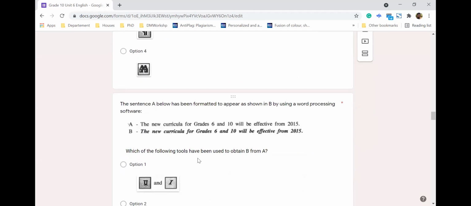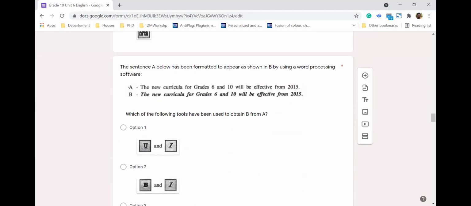Okay, so let's move to the next one. In this particular case, you have two lines. We have the default sentence, and B is after applying some commands, and you need to identify what the key combination is.